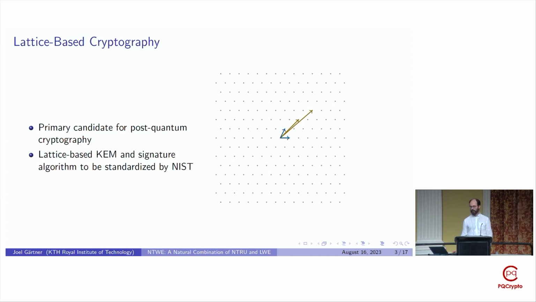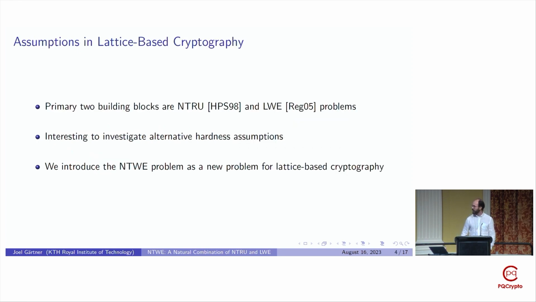And lattice-based cryptography is one of the primary candidates for post-quantum cryptography, with NIST already having selected a lattice-based key encapsulation mechanism and two lattice-based signature schemes to be standardized as post-quantum secure alternatives to the asymmetric cryptography that's being used today. And some of the primary assumptions that are used in lattice-based cryptography are the NTRU and learning theory problems, with both of these problems being very useful and which can be used to construct many interesting crypto systems.